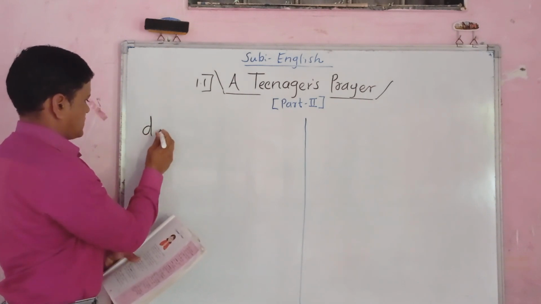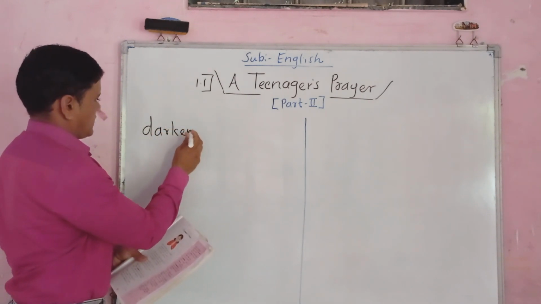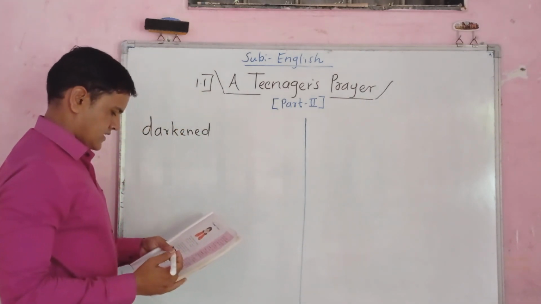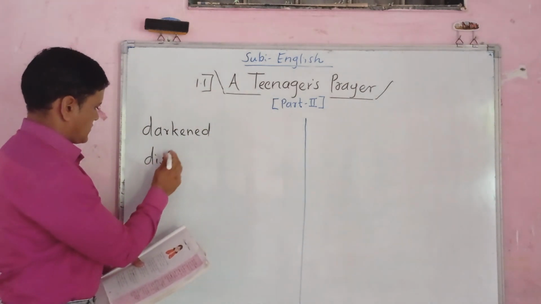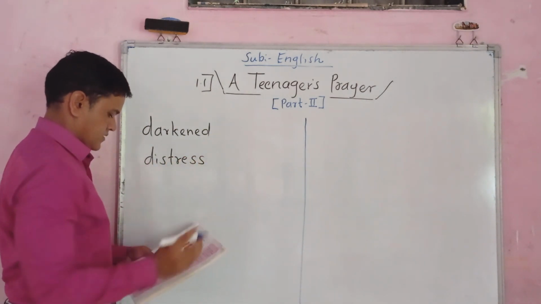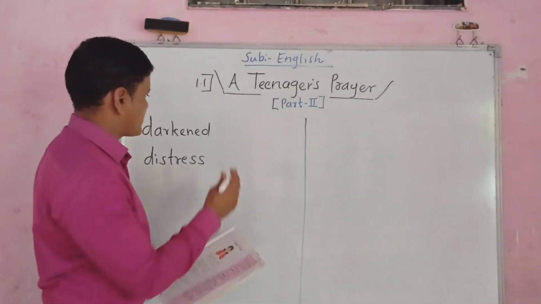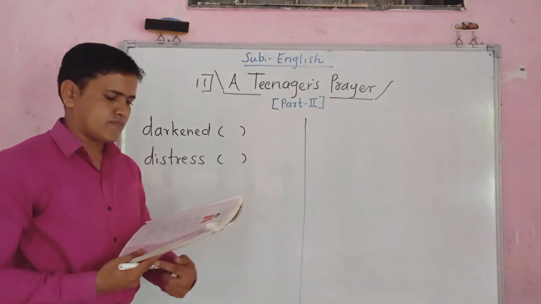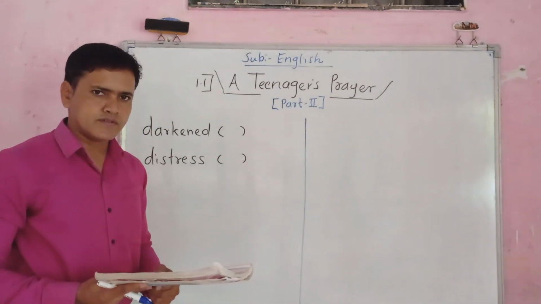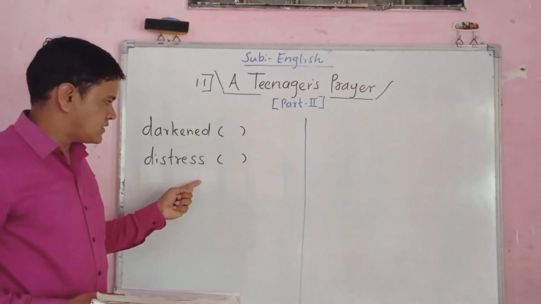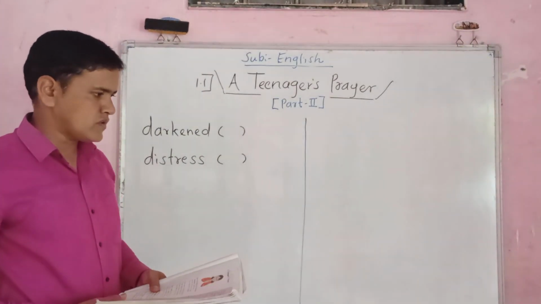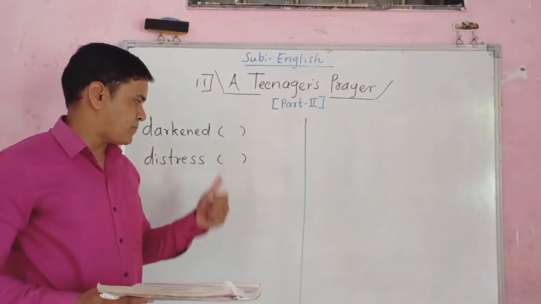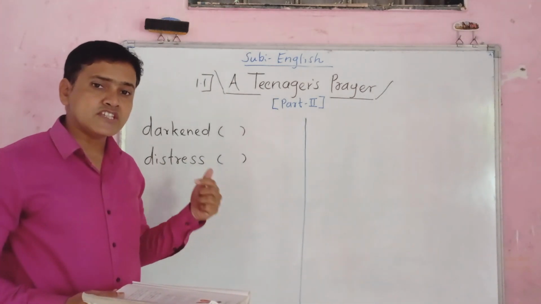Darkened, darkened, then distress, darkened and distress. Friends, if your reading is over, you can write down these 2 words in your notebook, and after writing you can pay attention to me and listen to my questions.